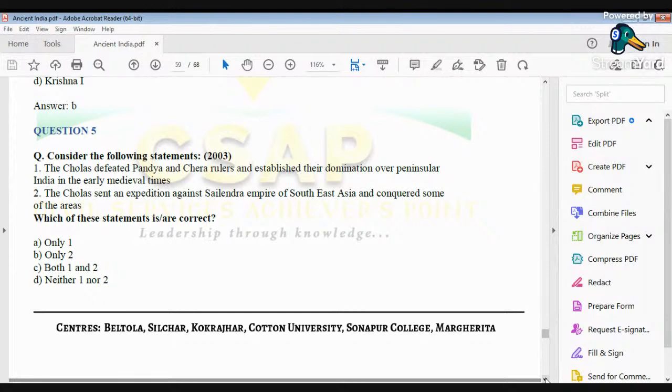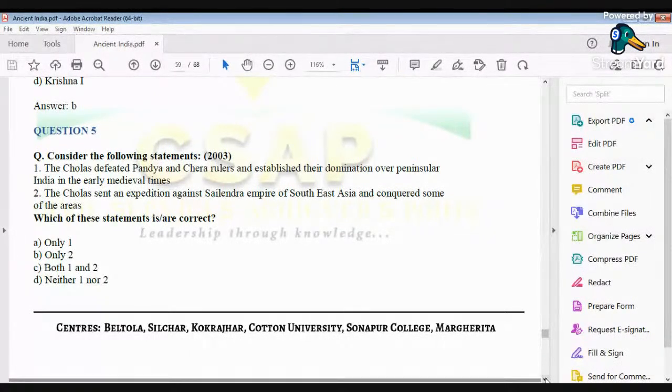The fact that they were able to send an expedition against the Shailendra Empire of Southeast Asia and conquer some of the areas is also correct, because they were able to control certain overseas territories. You will be amazed to know that they are also said to have controlled a part of Sri Lanka.